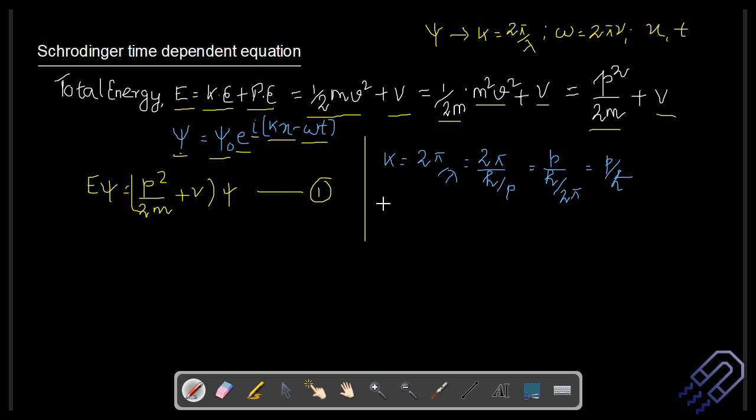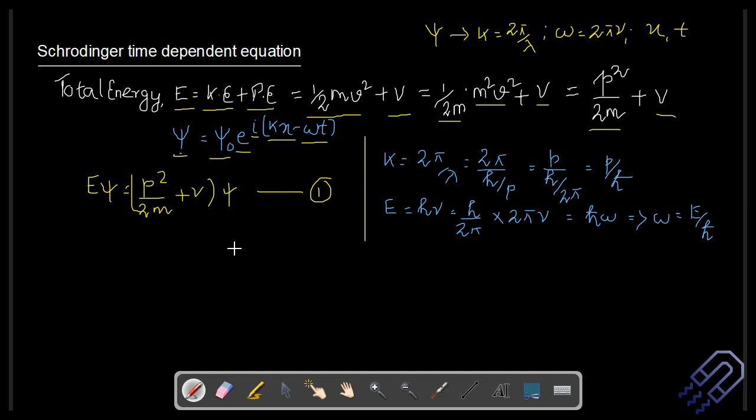Let's do certain modifications with omega. For that, I can start with the expression E is equal to h nu. Or we can write it down as E is equal to h divided by 2 pi into 2 pi nu. Now h by 2 pi is nothing but h cross, and 2 pi nu can be written as omega. So that means omega can be written as E divided by h cross. So these are the two expressions that we are going to use in order to modify this wave function, right?